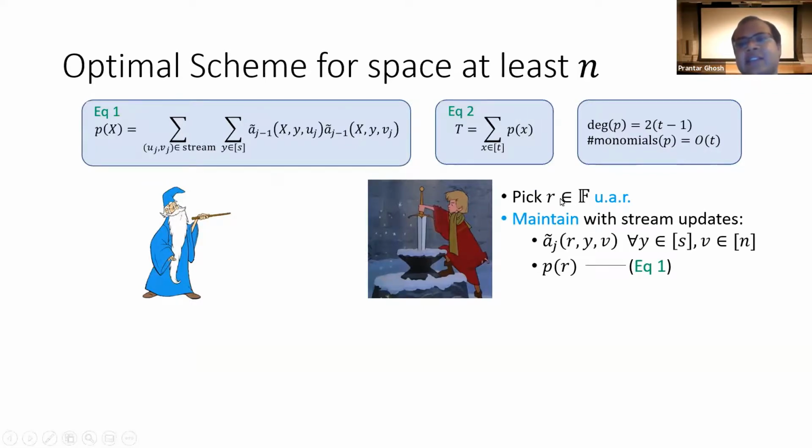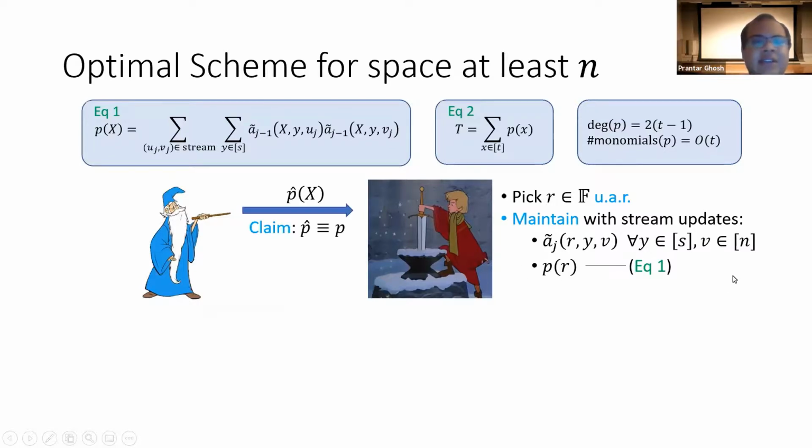Verifier picks an element R in F uniformly at random and maintains with stream updates A tilde J of RYV for all Y in 1 to S and all V in 1 to N. Note that these values, by substituting it in this equation, he would be able to compute P of R and maintain that value P of R.